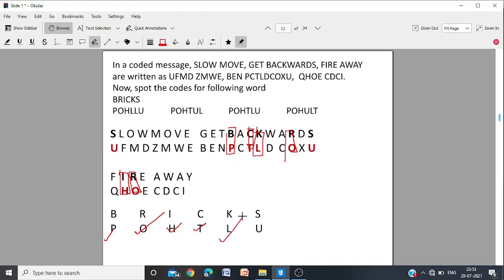And what is S? Either you can get from here or you can get from here. In both the cases, S will be replaced by U. So you have got POHTLU. POHTLU. So this will be the correct option.